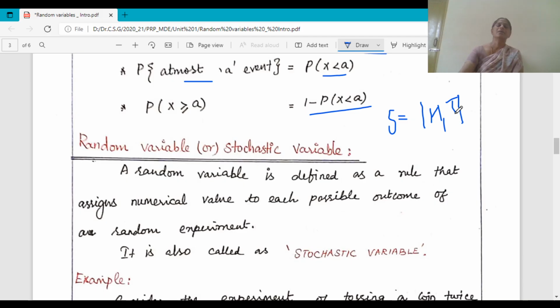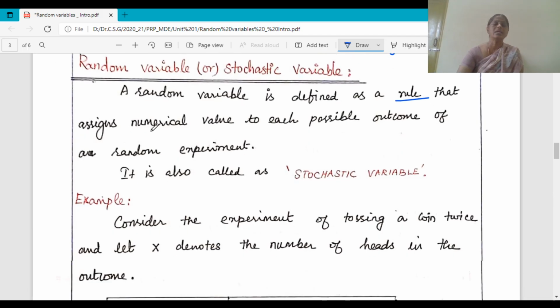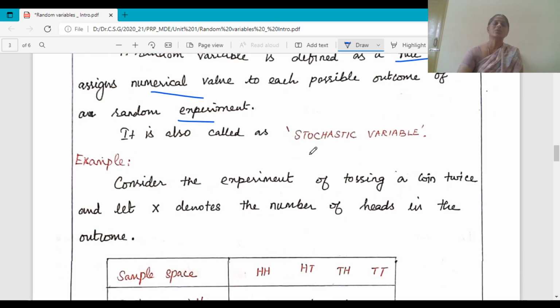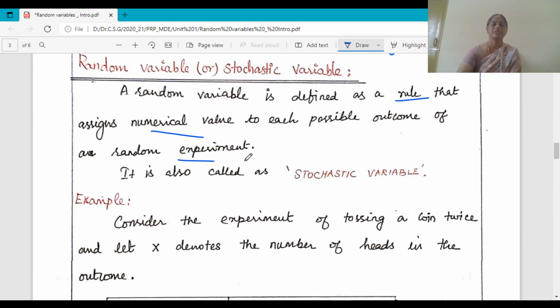So here in the sample space, instead of using letters, if we assign numerical values, this comes under a random variable. A random variable is defined as a rule that assigns numerical values to each possible outcome of the random experiment.